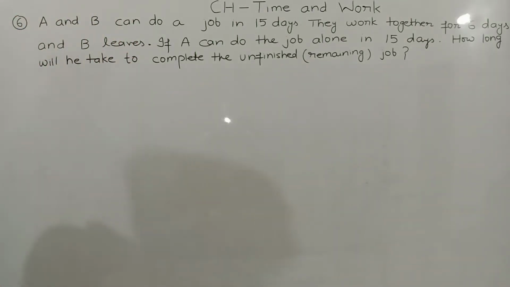See the statement carefully. A and B can do a job in 15 days. In 15 days they can complete the full job.